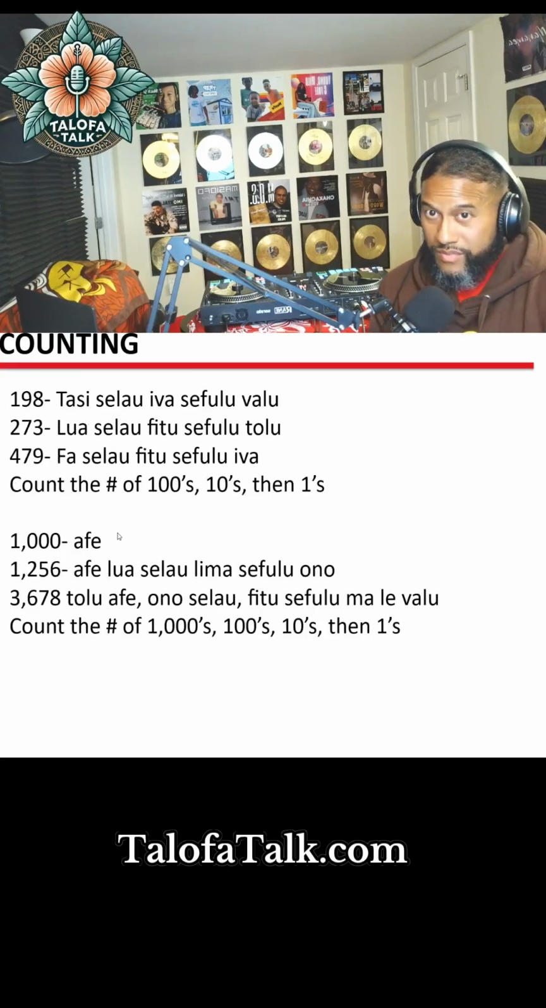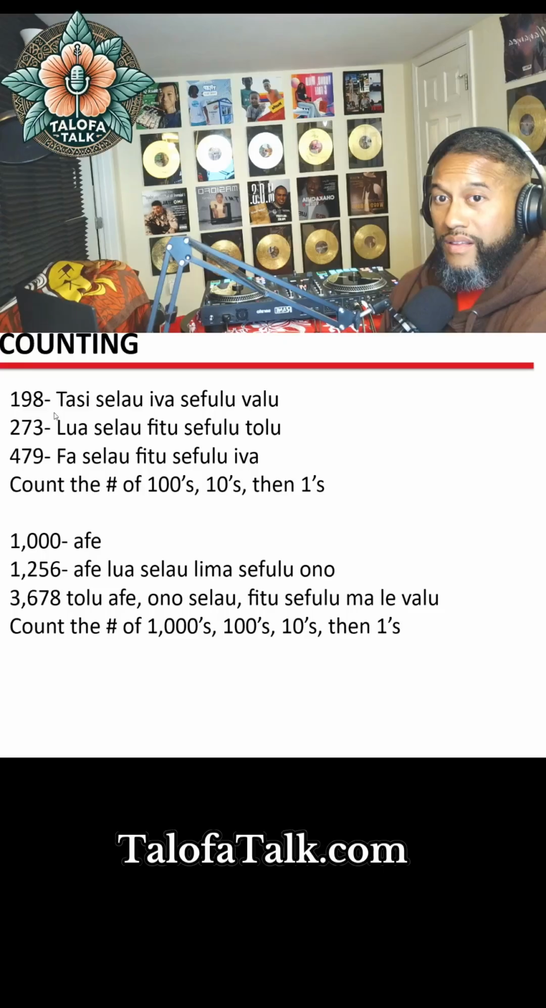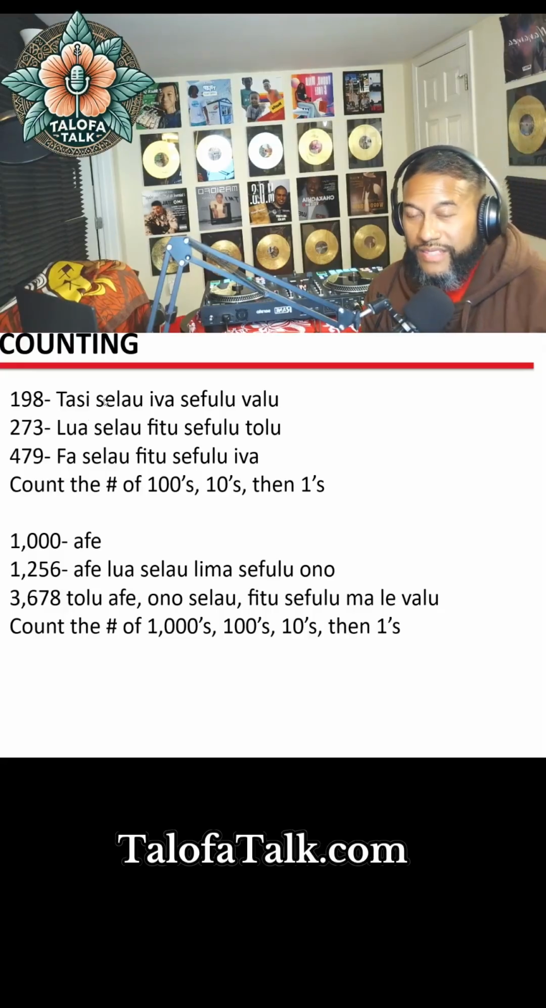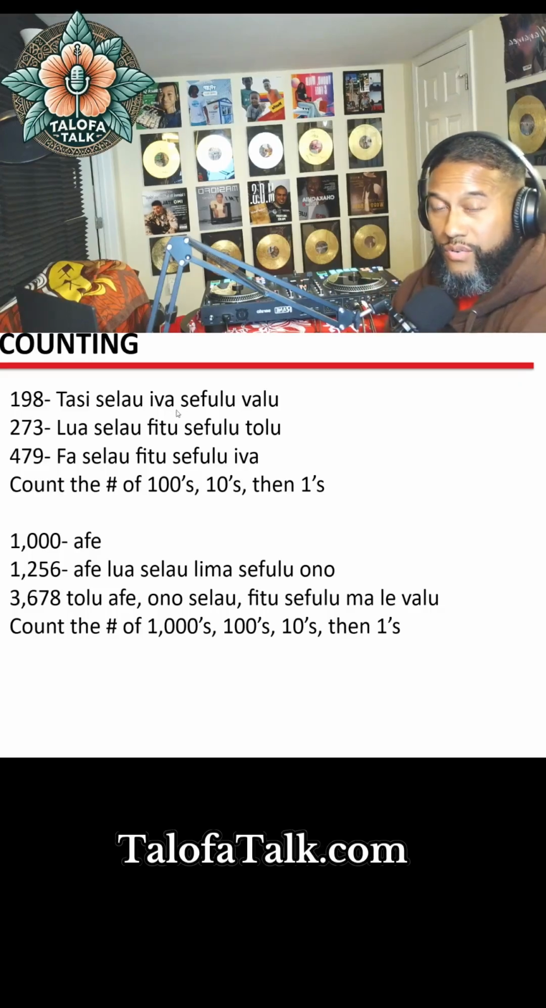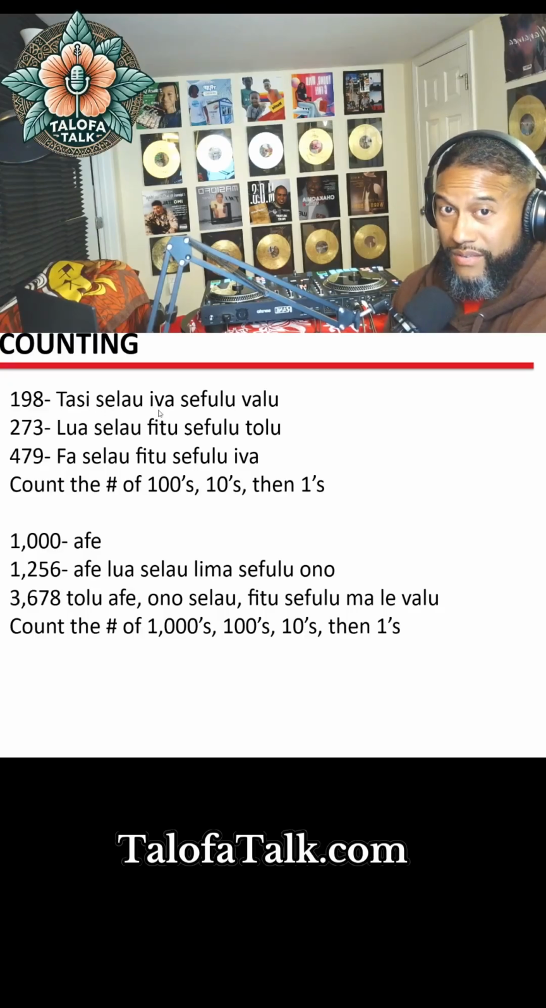Then we're not even adding anything different. Oh wait, no, not tasi selau. It should just be selau. I was moving fast. I made these right before the class. Cross this out, this is bothering me. So selau, 100, and then Eva. We have 9 tens and 8. So selau, Eva sefulu malevalu.